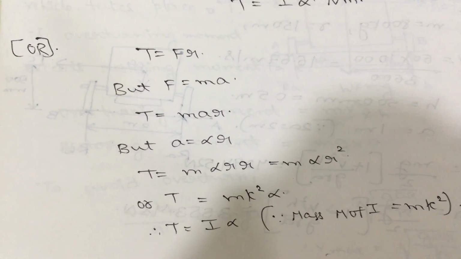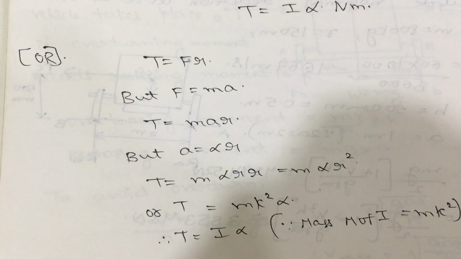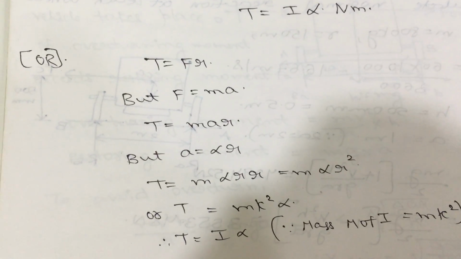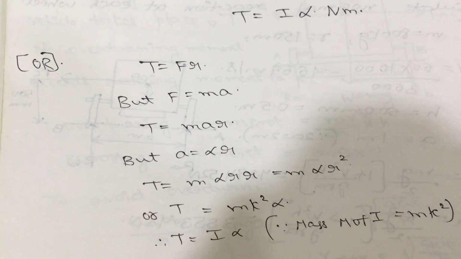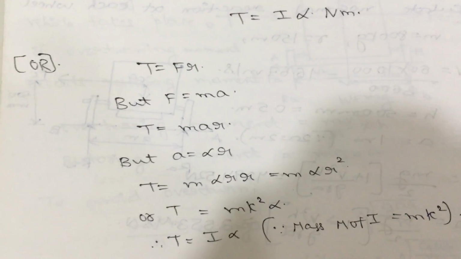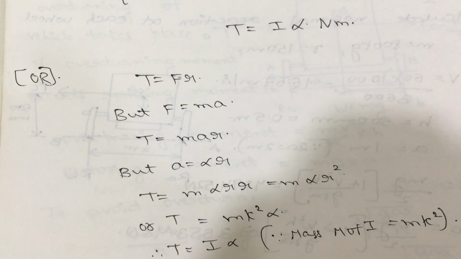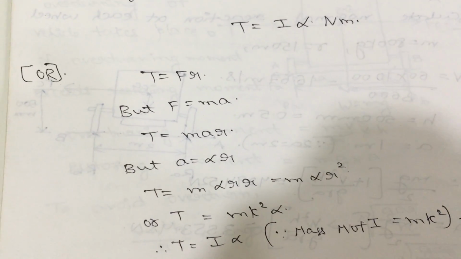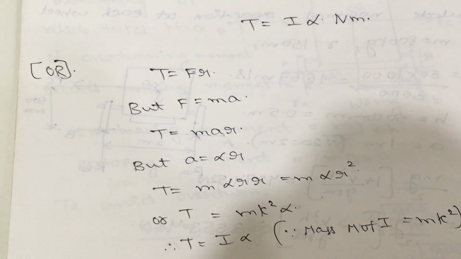Hello everyone. Today in this video we will discuss the motion of bodies based on the torque concept. First of all, what is meant by torque? Torque is nothing but the turning moment, and to calculate the torque magnitude we will use the formula force into perpendicular distance. And one more formula comes from the motion concept, from Newton's second law, and that formula is the product of mass moment of inertia and angular acceleration.